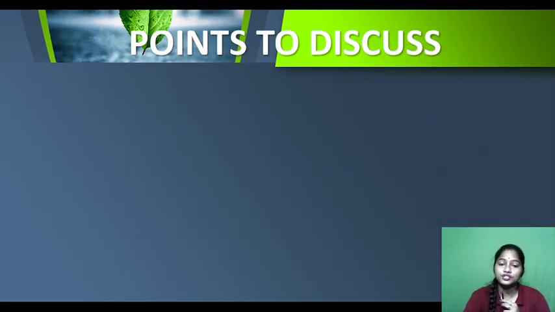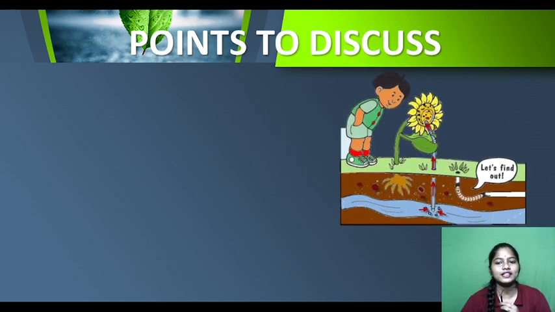So what are the points we are going to discuss today? Look at this picture. The child is wondering how plants drink water, because they are living things, right? So they need food and water to live. We have hands and we get all the food items prepared by our mother. We get them from plants and animals. We prepare and eat them, we have a proper system to digest them, and we have a transport system which helps our body parts get all these nutrients. But what happens in plants? How do plants get water and minerals?